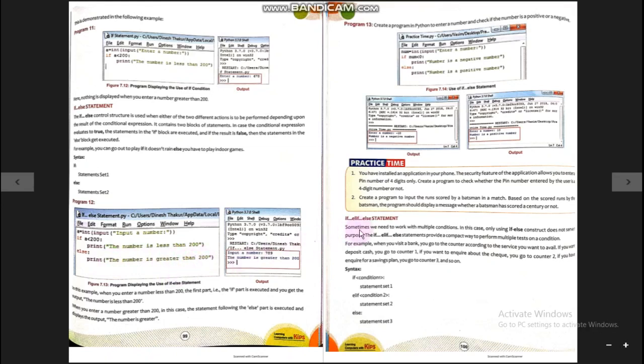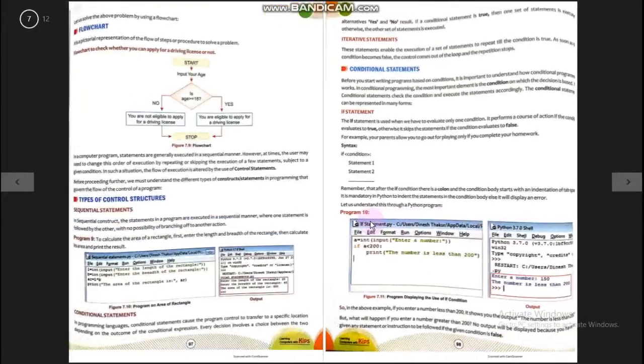The third structure of the if control structure is the if-elif-else statement. My dear students, when we have only one condition to check and we know what to do in the true case of the condition but don't know what to do in the false case, then we use the if statement.